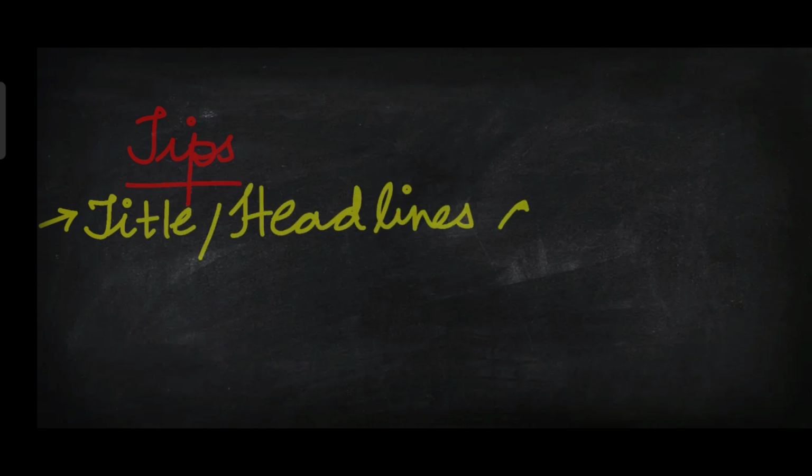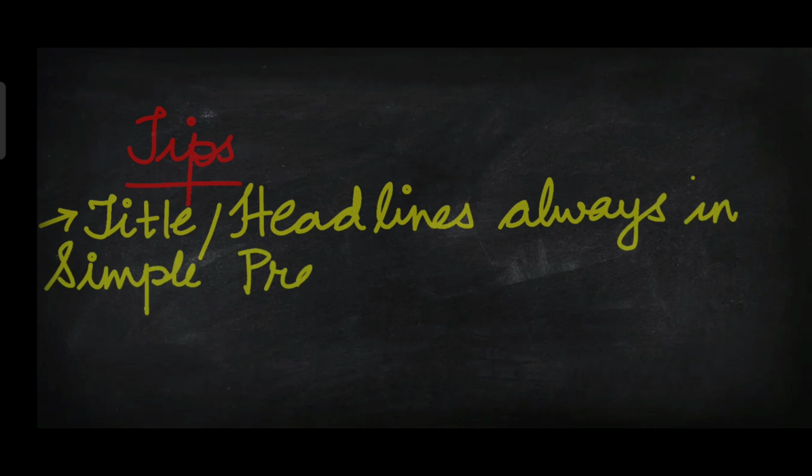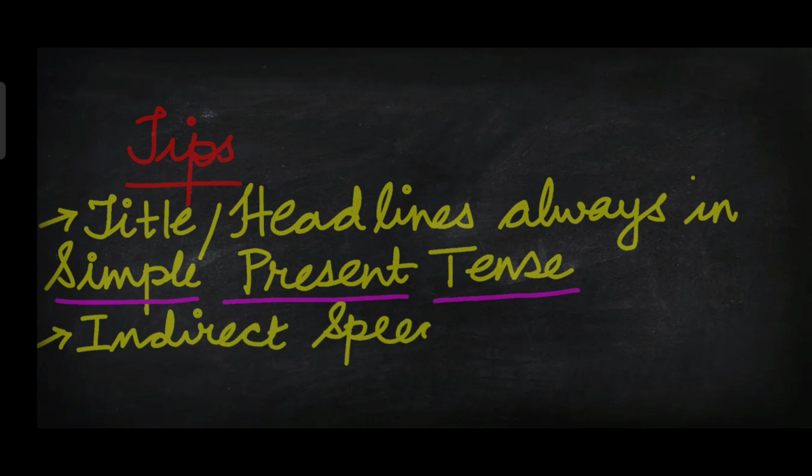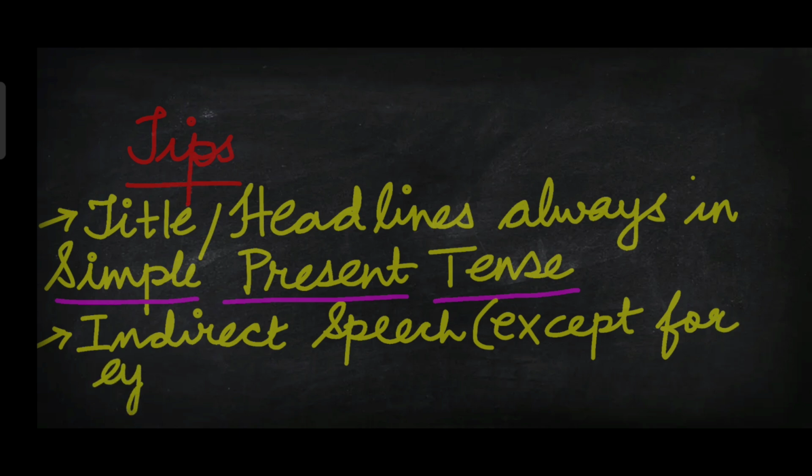There are some tips which I would like to share with you. How to write a well-written newspaper report. Remember to mention the title or the headline. And the title and headlines must always be in simple present tense. Use indirect speech except for eyewitness accounts.